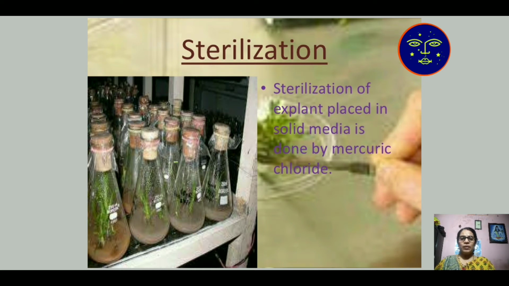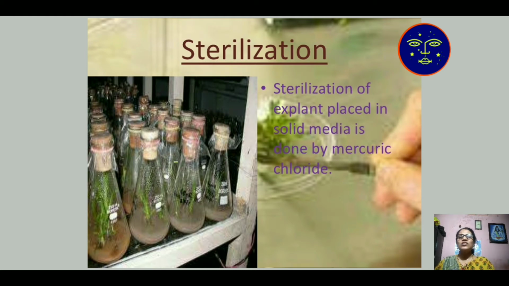In that particular portion, you take some cells and culture them in vitro in glassware, either a conical flask or a test tube, with the help of agar medium. Agar is a solid substance that is present in the base of the conical flask, and this is known as plant tissue culture.